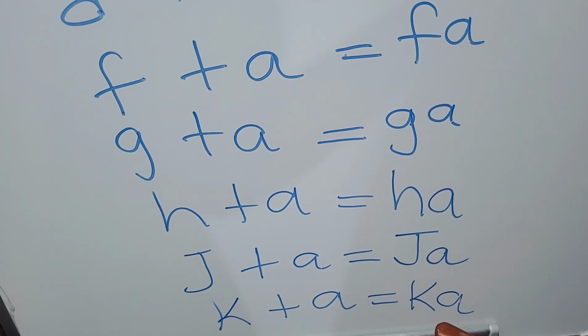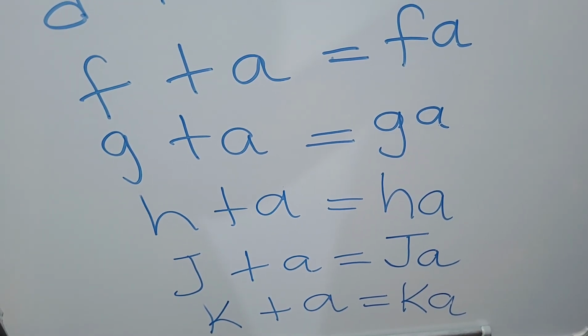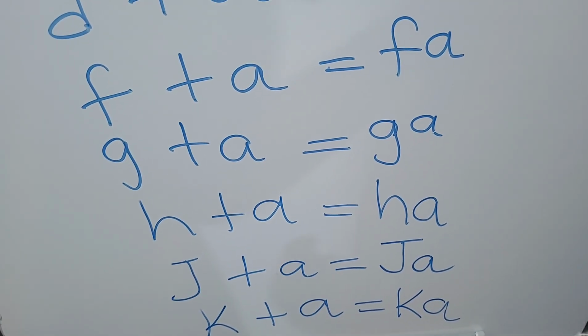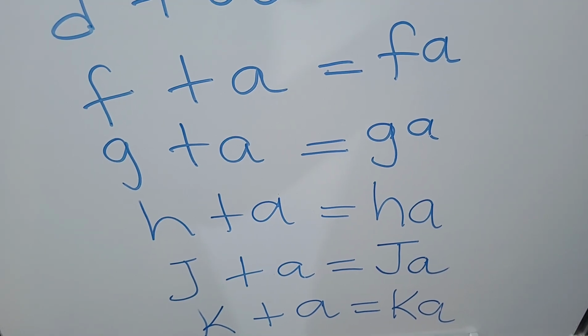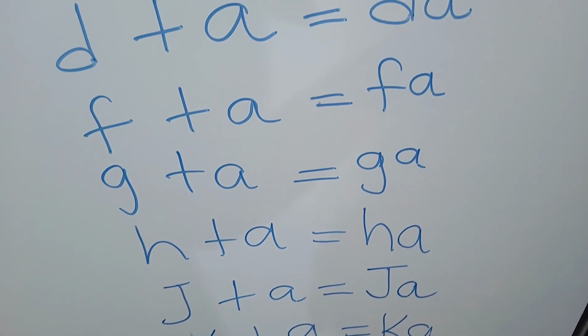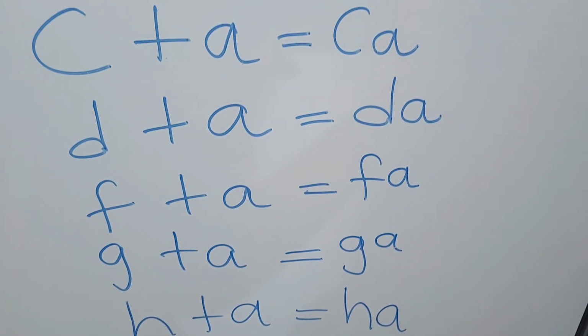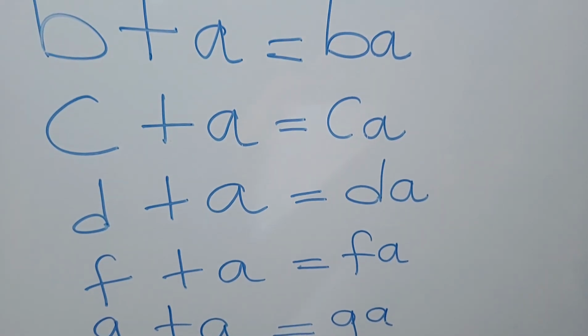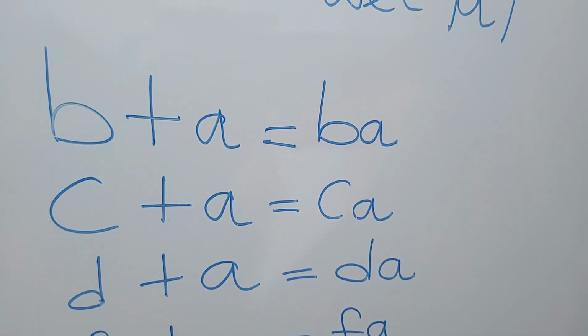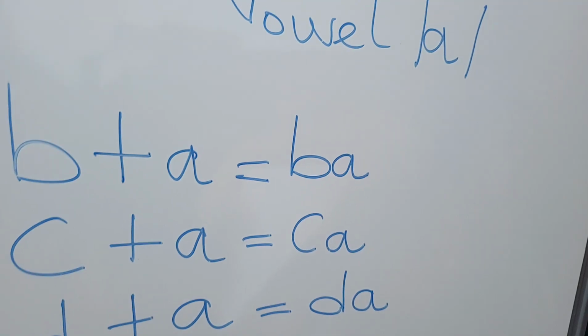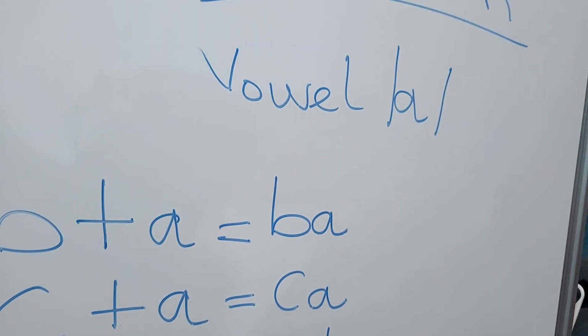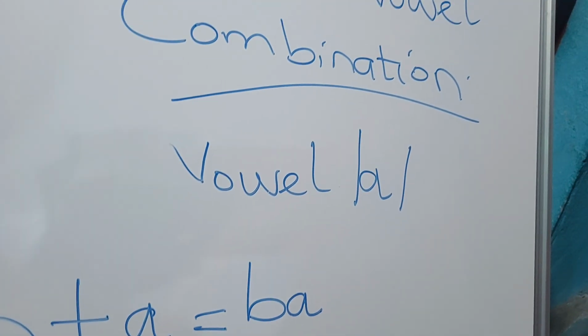Then we go to the next one, Ka. And we have many more like L, A, La. We have M, A, Ma. We have N, A, Na. We have P, A, Pa, and so on and so forth.